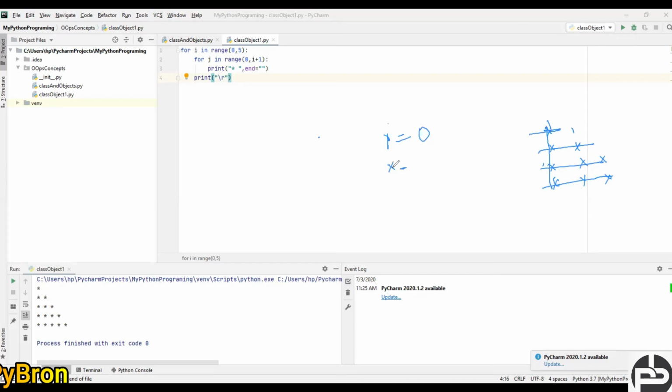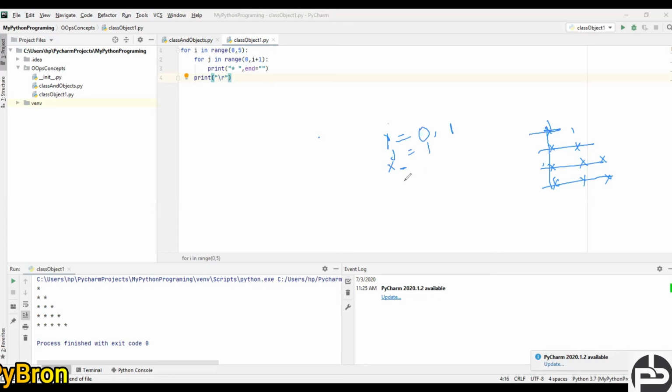And once it got done, next condition, j will be 1, and 1 is not less than 1. So it will come out from the inner loop, and it will again go to the outer loop. And in this case, i becomes 1 because automatically it is going to be iterated. And now the inner for loop is going to start from 0 itself, because once you are coming out from the inner loop, then it is going to start from the beginning itself, right?